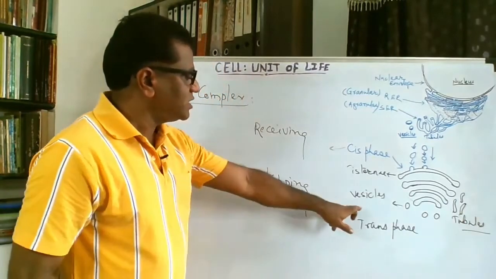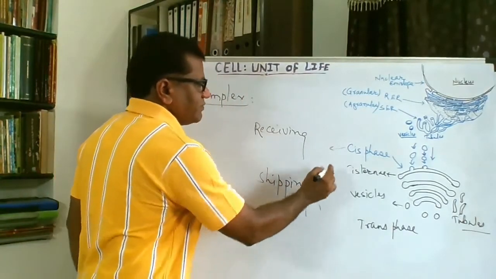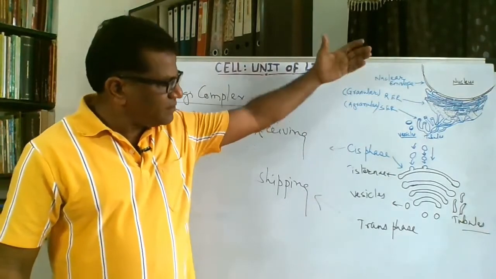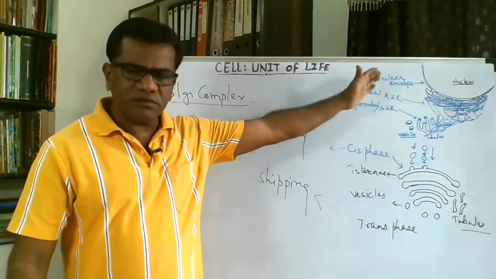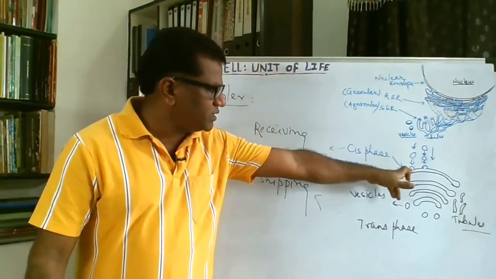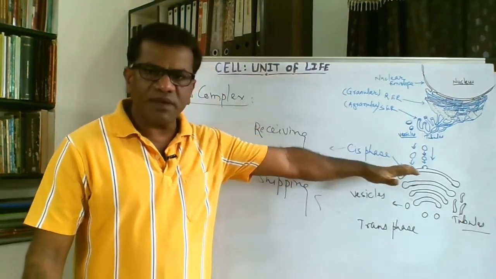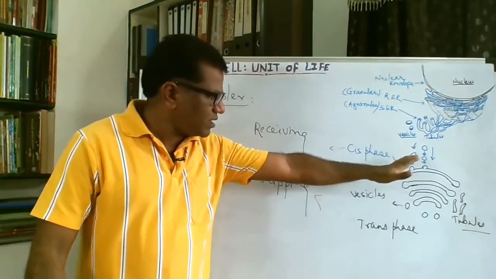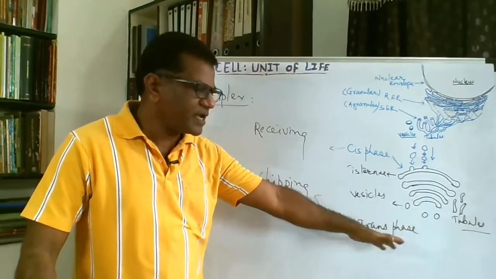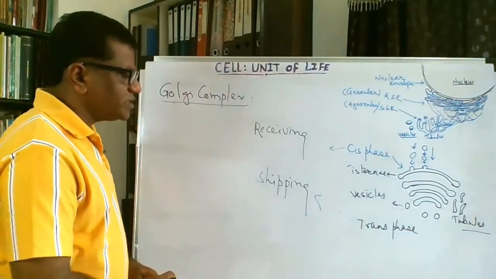Trans phase is the shipping phase. This one is the shipping phase. Cis phase is the receiving phase. The membrane and the material comes from the endoplasmic reticulum to the Golgi complex towards this cis phase. It receives the membrane there. The vesicles are cut off from each of the cisternae and material goes ahead and then it reaches the trans phase.